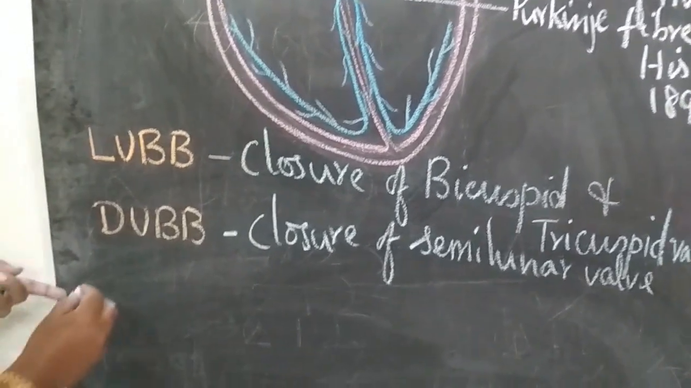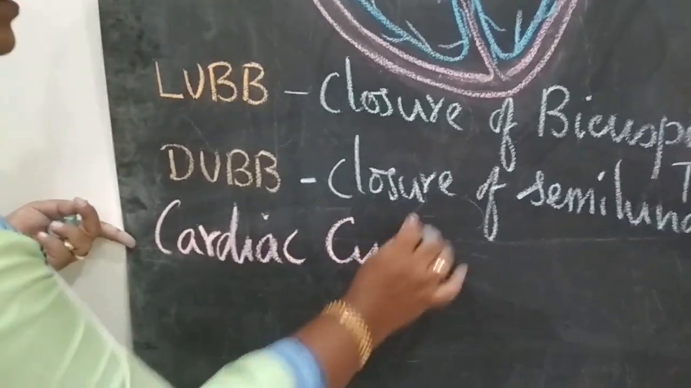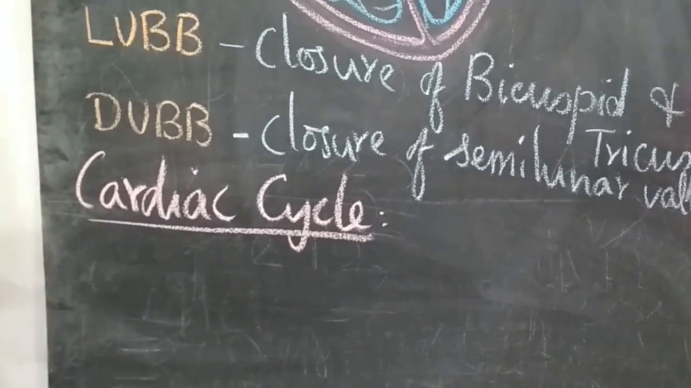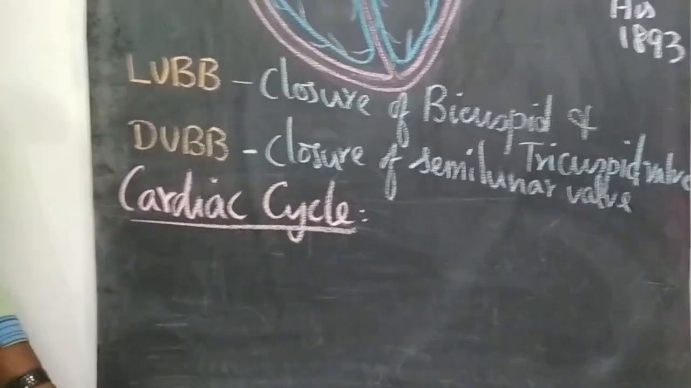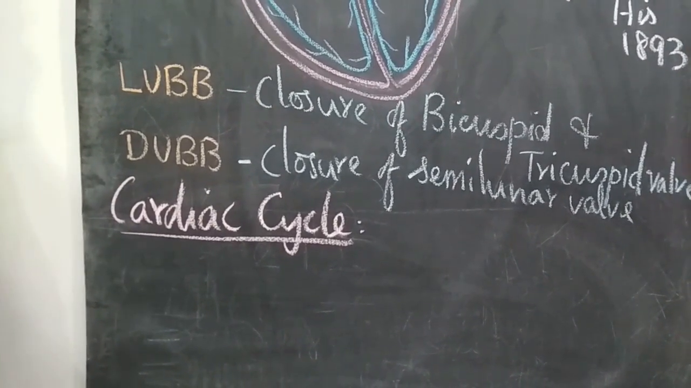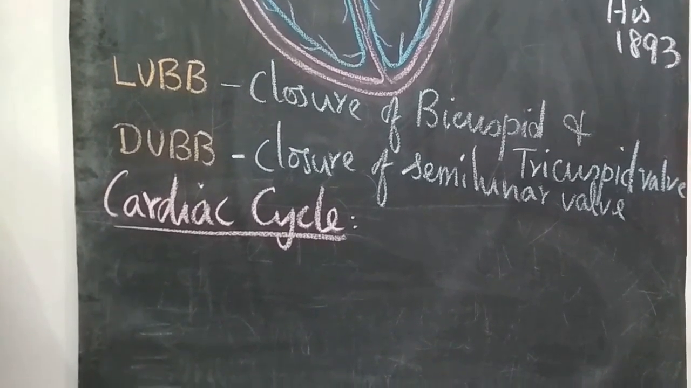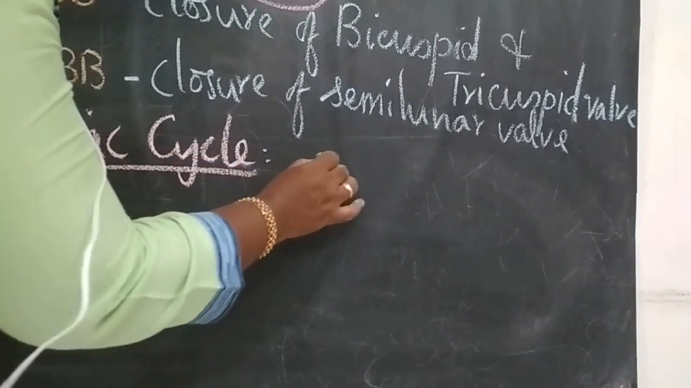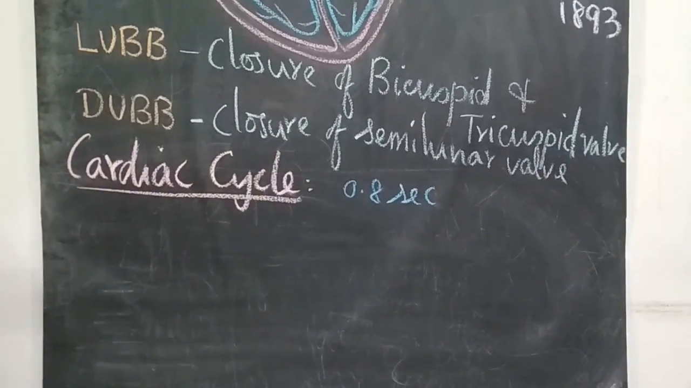And the next one is cardiac cycle. The sequence of events occurring from the beginning to the completion of one heartbeat is called the cardiac cycle. And this cardiac cycle lasts for about 0.8 seconds.